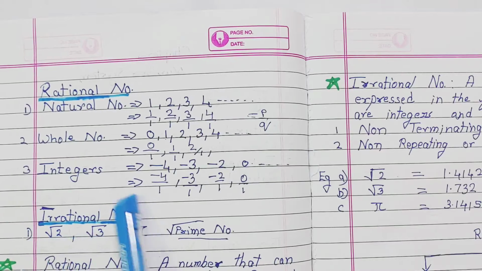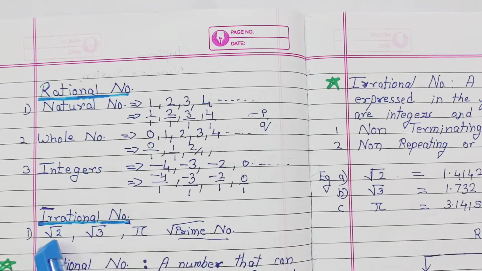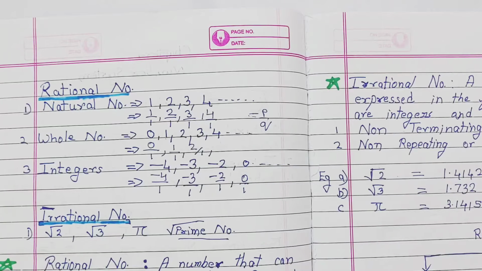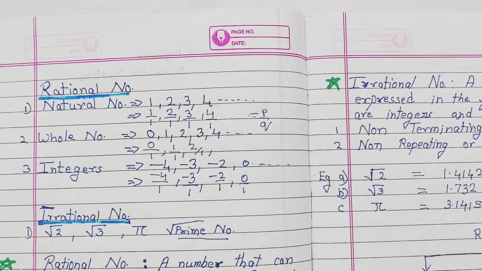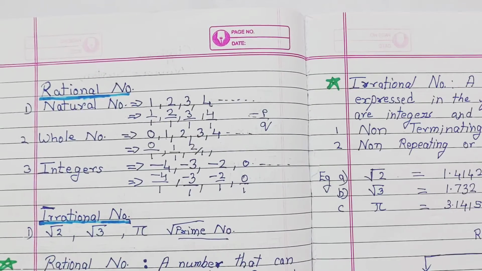Now comes our irrational numbers. Root 2, root 3, pi are all examples of irrational numbers. Irrational numbers are those numbers which are written inside a root, and these numbers are prime numbers also. What are prime numbers? Numbers that have only 2 factors. So this is about our irrational numbers.